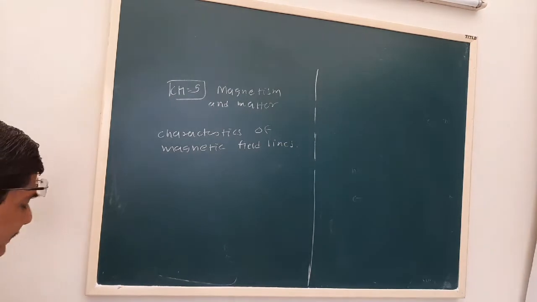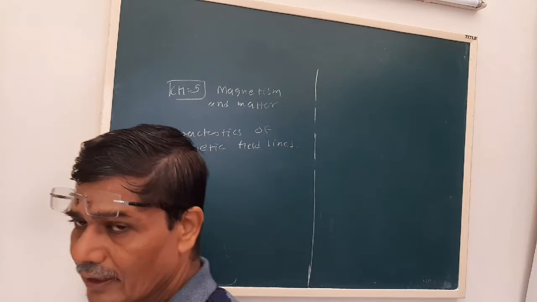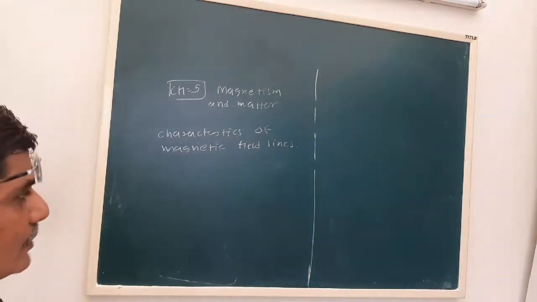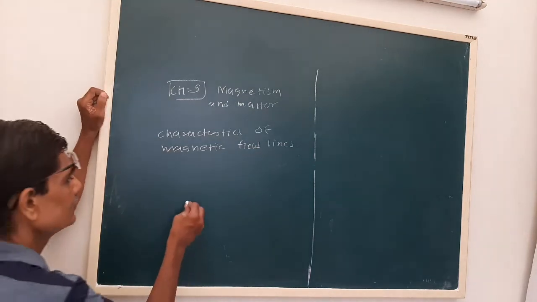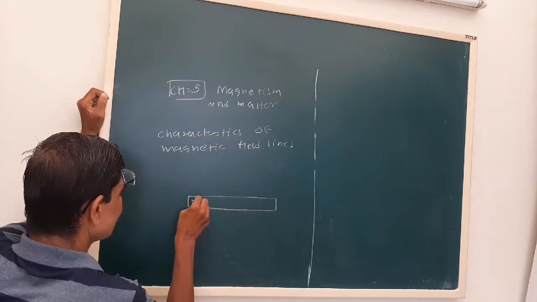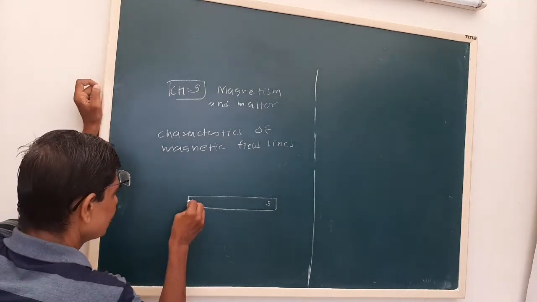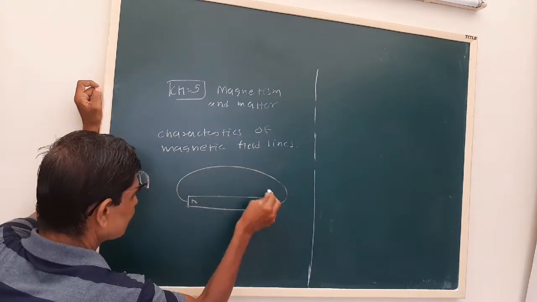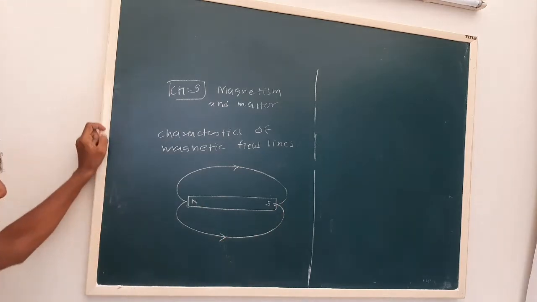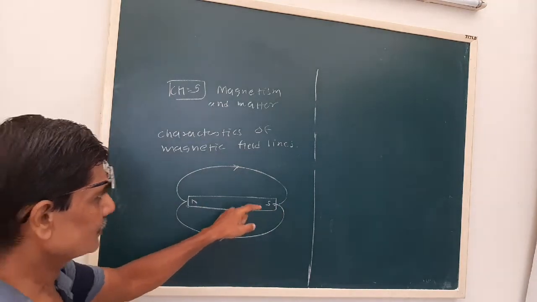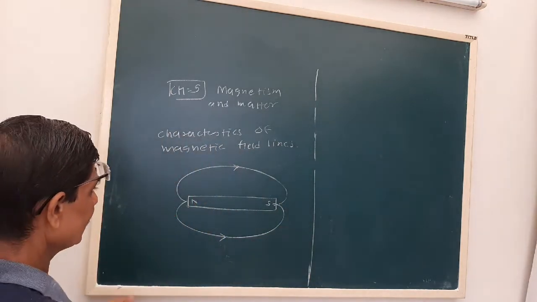Right now we start with the magnetic field of a bar magnet, then we will have a resemblance or analogy with the magnetic field of a solenoid or other devices. Now the bar magnet is N and S. First characteristic of the magnetic field lines: they start from N and converge at S outside the magnet.